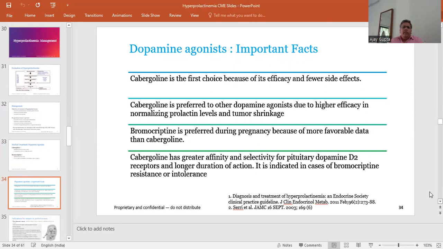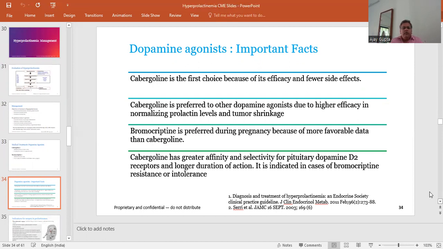So coming to the dopamine agonist, the important fact is that cabergoline is the first drug of choice because of its efficacy and fewer side effects. Cabergoline is preferred to the other dopamine agonists due to the higher efficacy in normalizing the prolactin level and in tumor shrinkage. Bromocriptine is preferred during pregnancy because of the more favorable data than cabergoline.